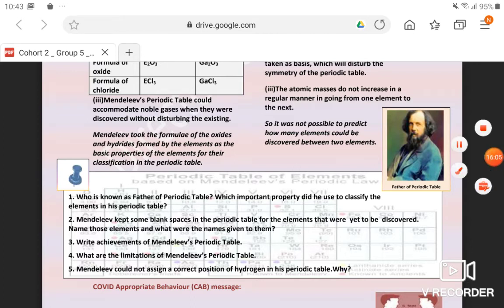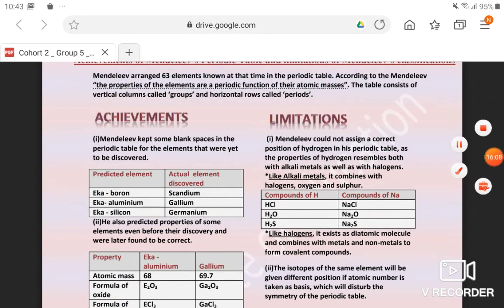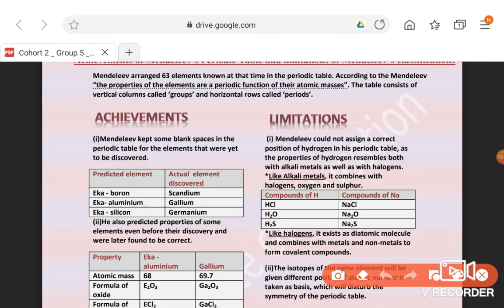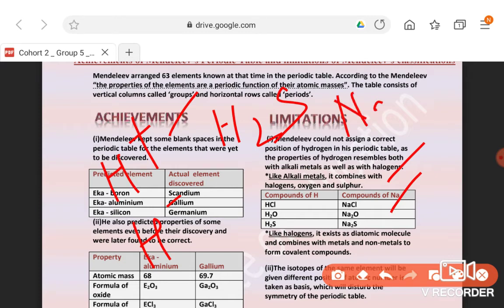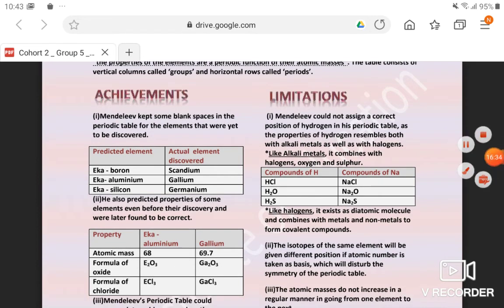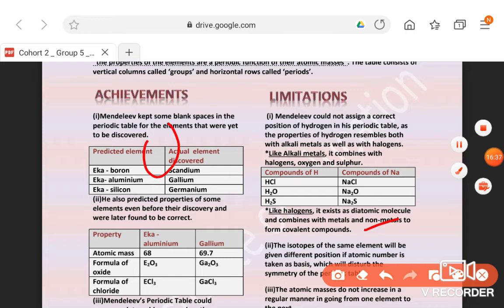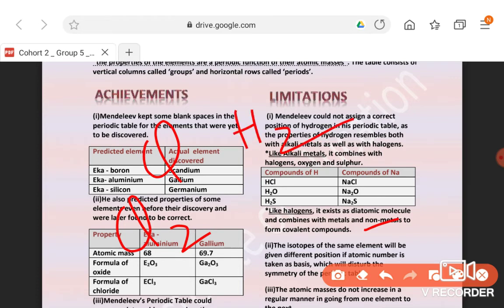Mendeleev could not assign a correct position of hydrogen in his periodic table. Why? Because hydrogen has one electron in its last shell, so it can lose as well as gain an electron to form H plus ion or H minus ion. If it forms H plus ion, it behaves like alkali metals, as for example given here, because it combines with sulfur to form H2S, like sodium combines with sulfur to form Na2S. So it behaves like alkali metals as well as halogens. Halogens like chlorine form Cl2 by sharing electrons. Similarly, hydrogen forms H2 by sharing electrons with itself.